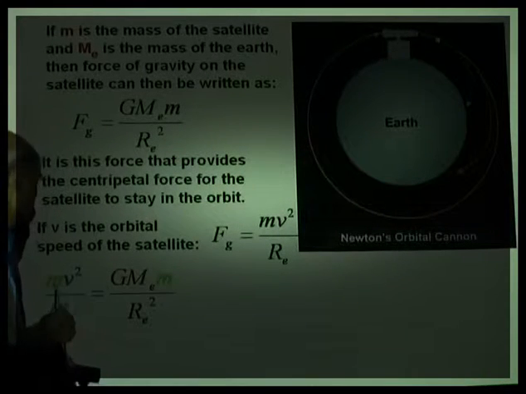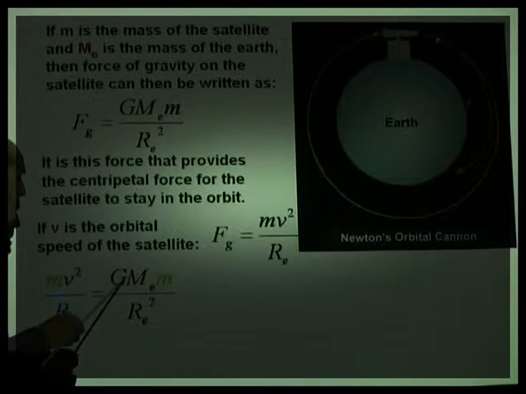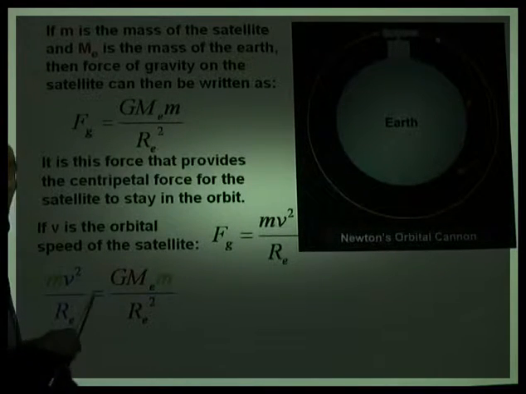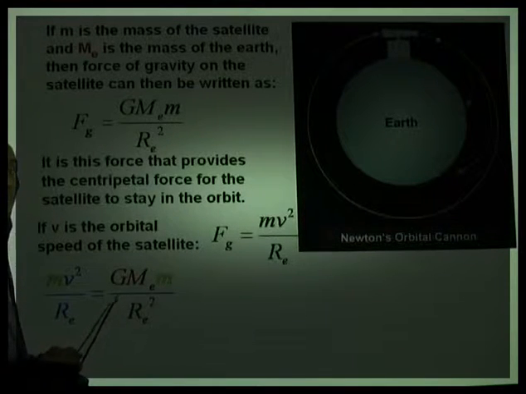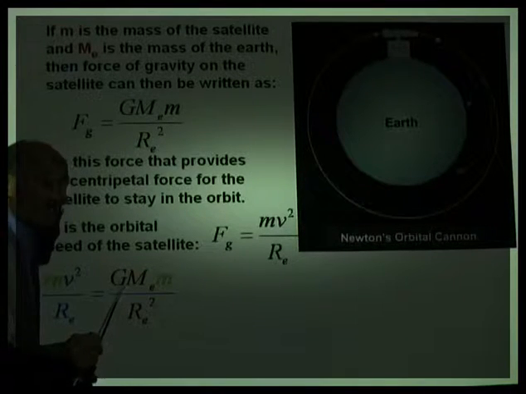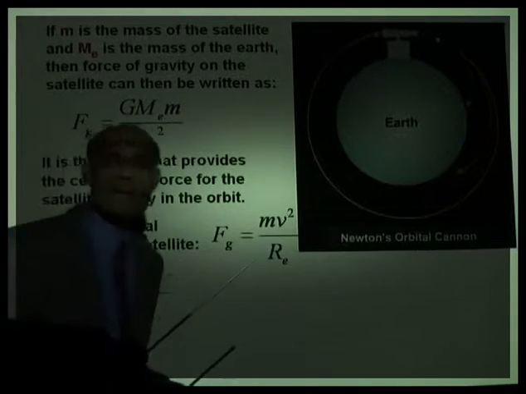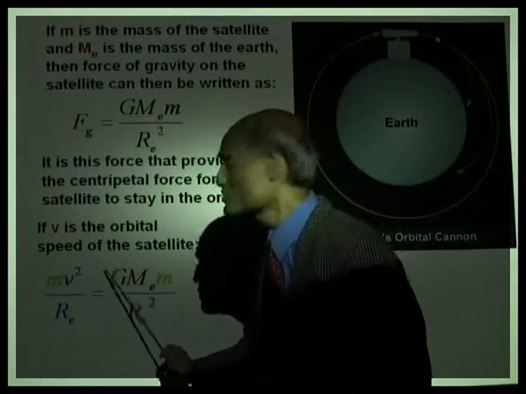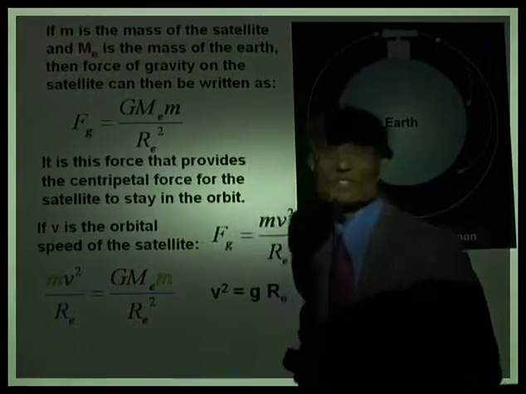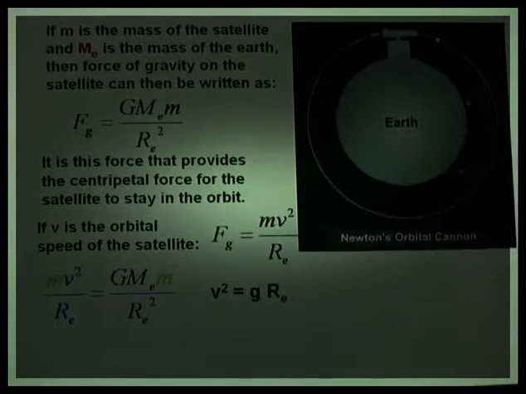Let's equate those two equations. mv squared over RE equal to G M_E m over RE squared. Now I have used different colors here. First of all, the green colors, m and m will cancel from either side. And do you remember, I told you, I will ask you, we said GM_E can be replaced by a more familiar quantity. What is GM_E equal to? It will be small g times RE squared. Let's do that. Watch me do that. I'm going to cancel the m and the m and replace the GM_E by gRE squared.